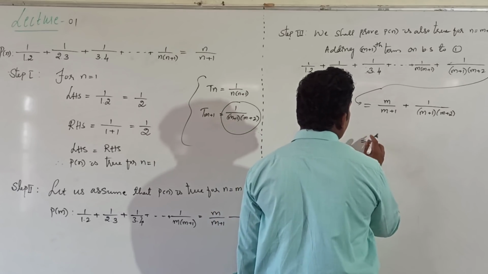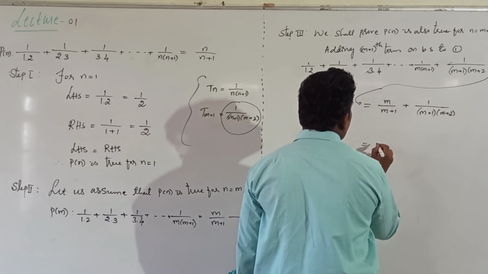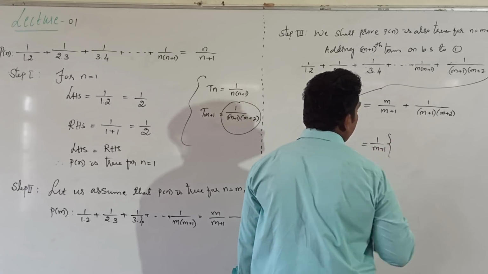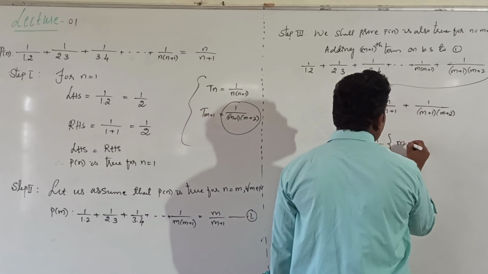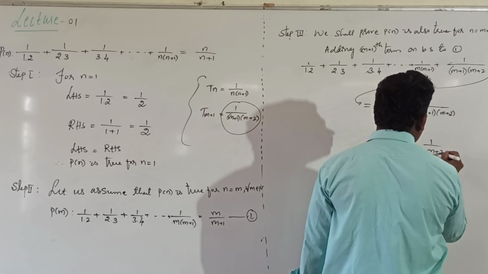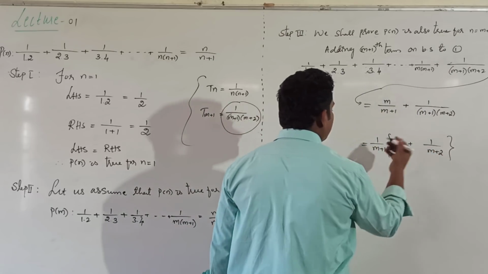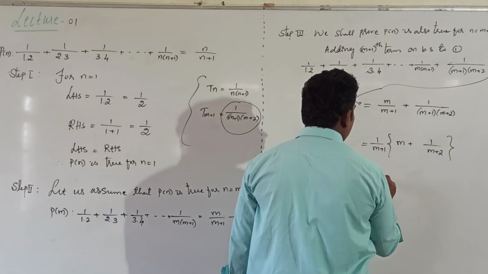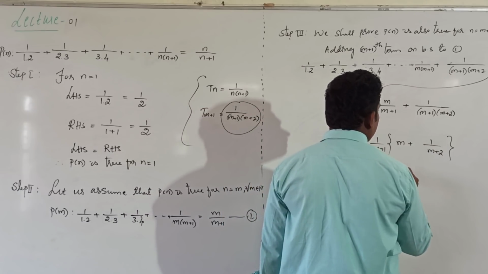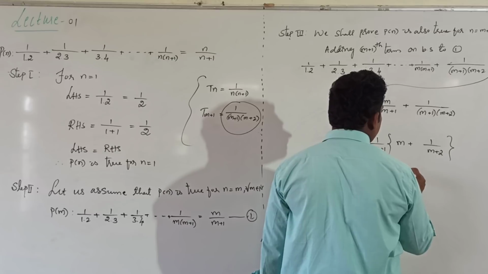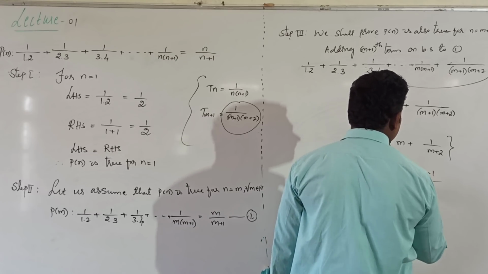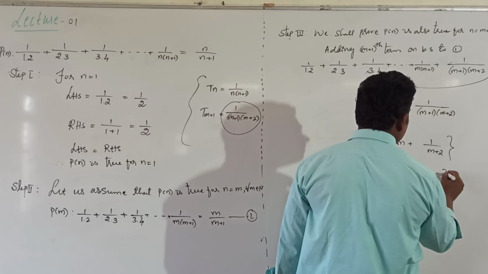In this case, what is common? 1 divided by m plus 1 will be the common term. Here remains m, here remains 1 divided by m plus 2. Now taking LCM, 1 divided by m plus 1, then m into m plus 2 plus 1, whole thing divided by m plus 2.